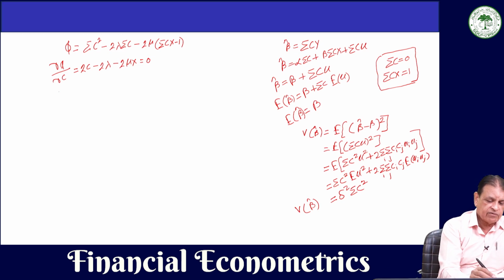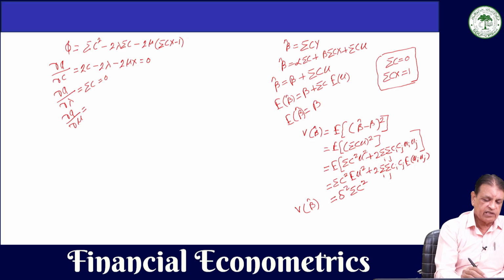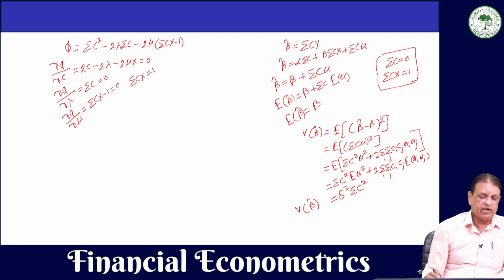Then we will differentiate phi with respect to lambda. Lambda and mu are the Lagrangian multipliers. So with respect to lambda, we will have here summation c as equal to 0. Now we will differentiate phi with respect to mu, and if we differentiate this with respect to mu, it will be summation cx minus 1 as equal to 0, which we can simplify as summation cx as equal to 1. That we can simplify.